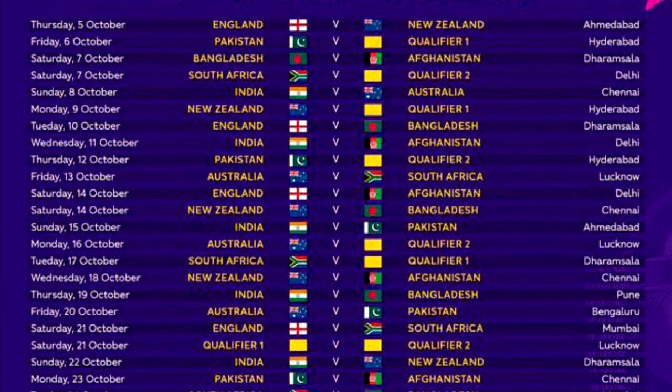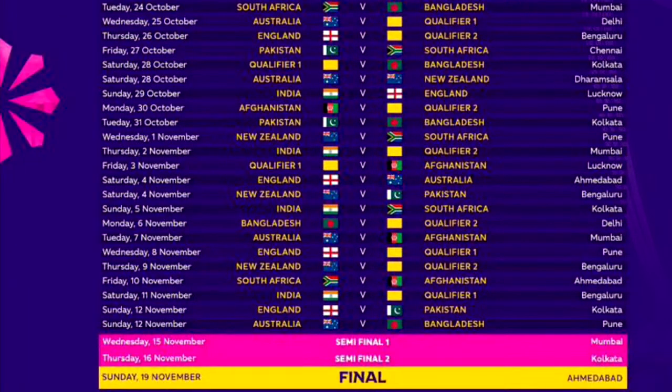If you go over India's fixtures quickly, you have India Australia on October 8th, India Afghanistan on October 11th, and the big match, of course, India Pakistan on a Sunday, October 15th. Thereafter, India will be playing Bangladesh on 19th October, and on 22nd October, India will be playing New Zealand. After that, on October 29th, India will be playing England, another big match, in Lucknow of all places.